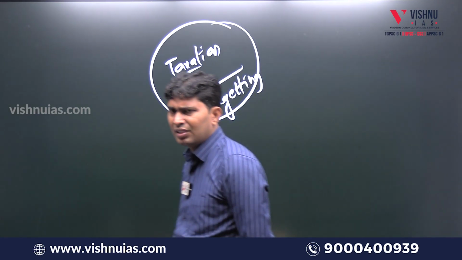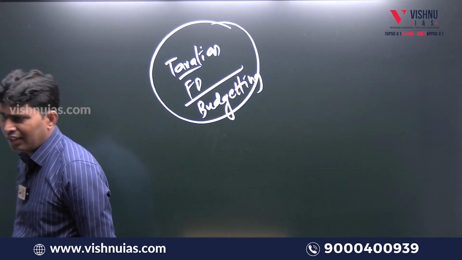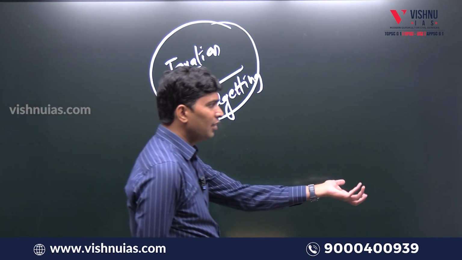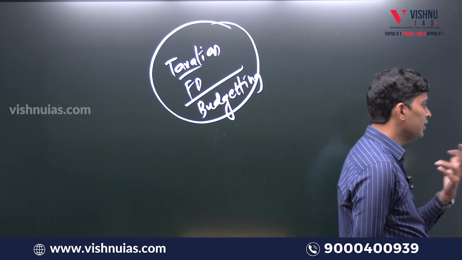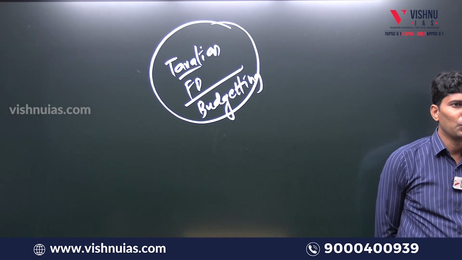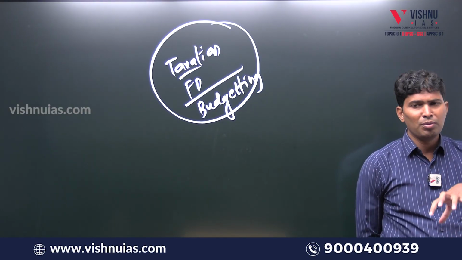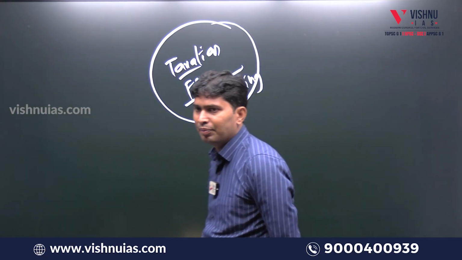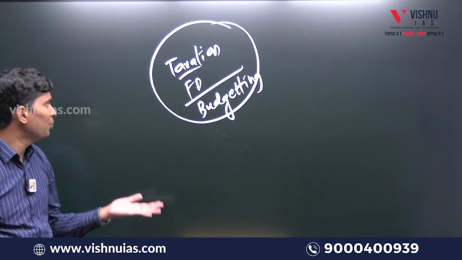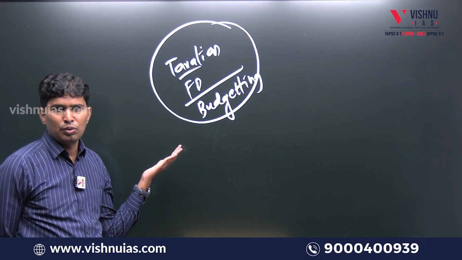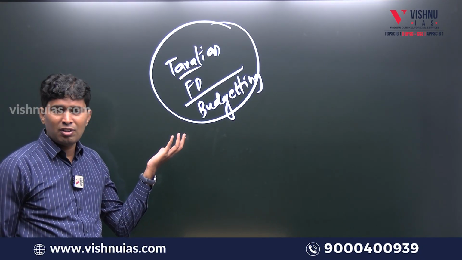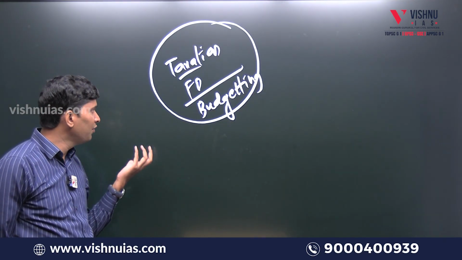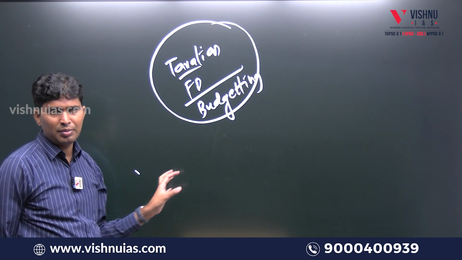And indirect taxes: sales tax, VAT, GST, excise duty, customs duty, countervailing duty, anti-dumping duty, recent trends. Current affairs also are there: Angel tax, Buffett tax, Tobin tax, global minimum corporate tax. This chapter will tell us how government is getting income. Fiscal policy: for what purpose government is spending the money. Again, budget, types of budget, revenue account, capital account, deficit financing, finance commission. So this is the broad essence of the chapter.